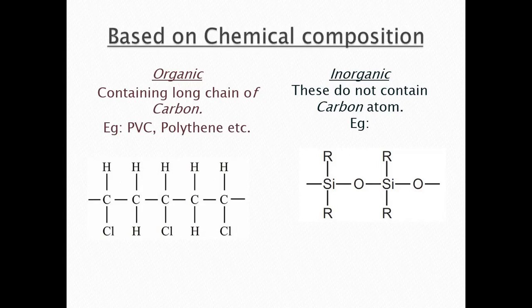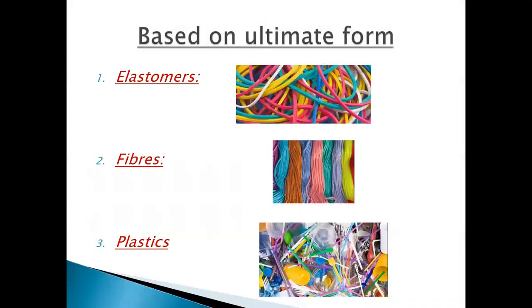For example, let's talk about PVC and polythene. They have carbon in their structure. But when I talk about silicon dioxide, there is no presence of any carbon atom. So silicon is an inorganic element, right? So what are organic compounds? Those that contain hydrogen, carbon, and some heteroatoms, right? All the other remaining elements are known as inorganic elements. So that's how it will work.